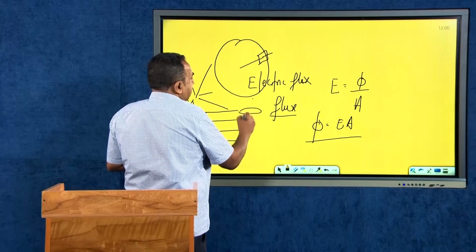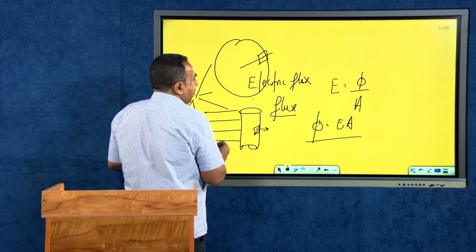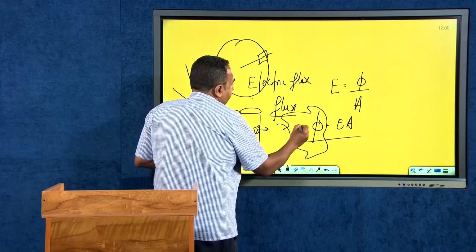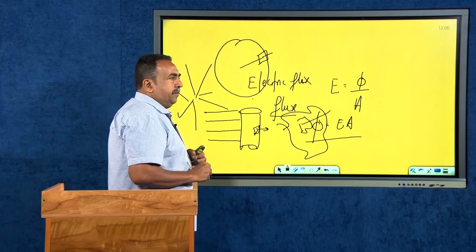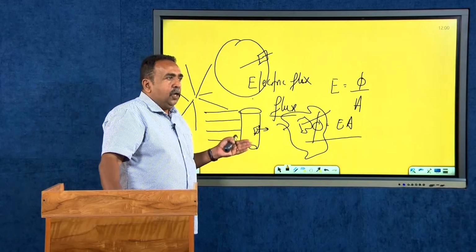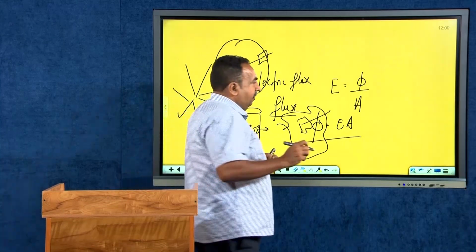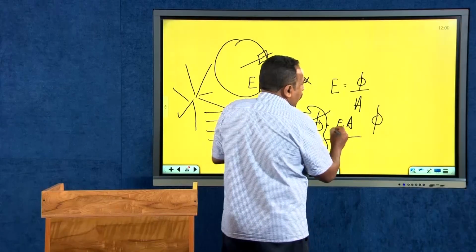If you have a cylindrical surface, you can have a small area like this. But the surface can be any arbitrary shaped surface. Therefore, this small elemental area will also be arbitrary, and the electric field also need not be constant. In that case, I cannot represent this phi as a product of two constants.